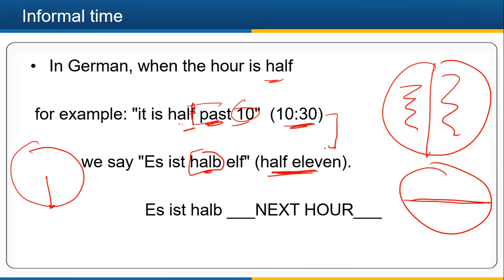Here it is something different. It is a feature, right? So this structure will be saying halb elf. Elf is 11, and we are not saying 10. We are saying the next number, right? So this is the structure. Es ist halb and then next hour.